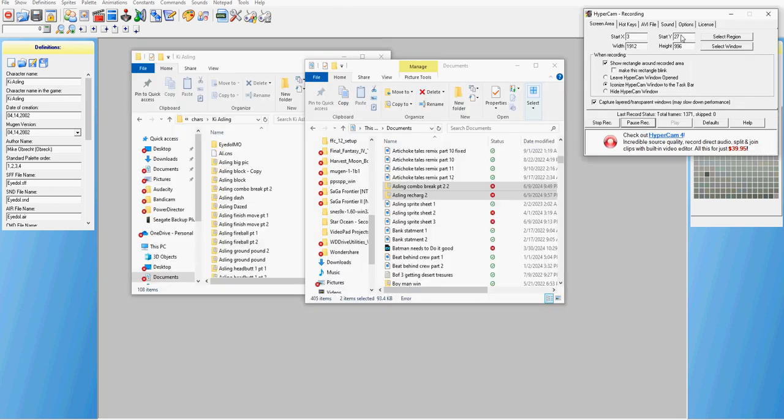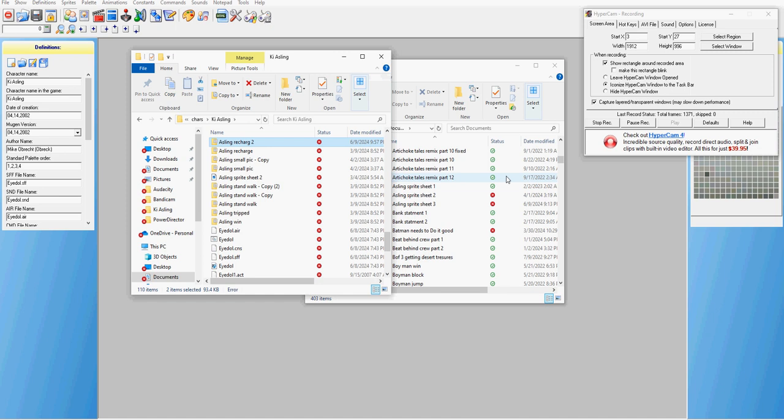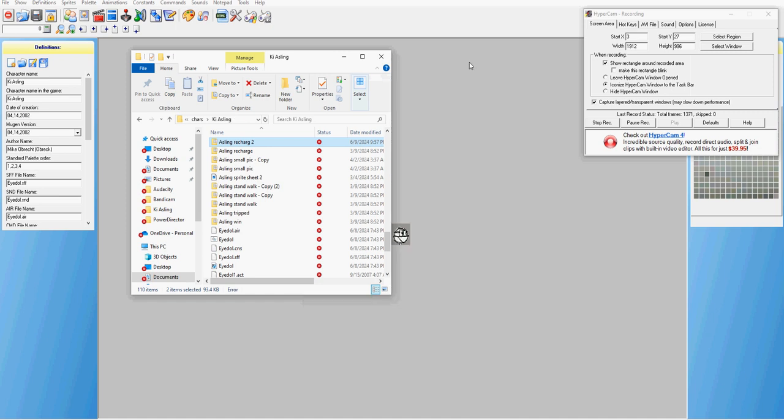Okay, so we're back. I'll show you here. I finished making the animation frames. So now I'm taking them from documents and putting them into Mugen characters, my character KI Ace Link. So put them in there. They go over there. Now I get X out of these.